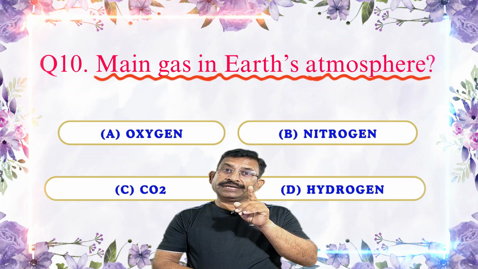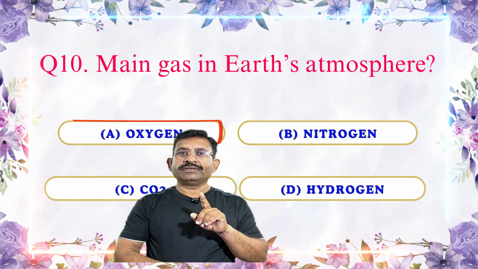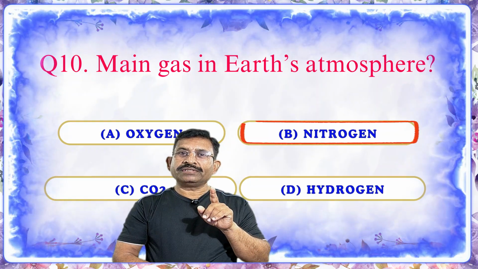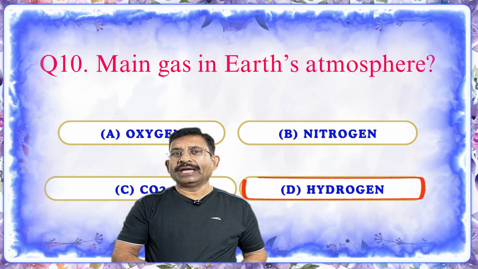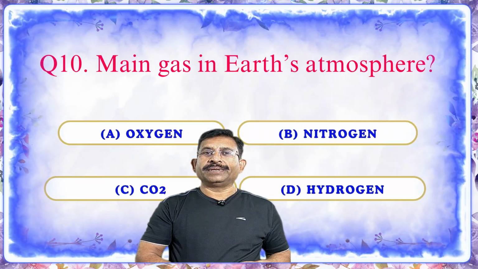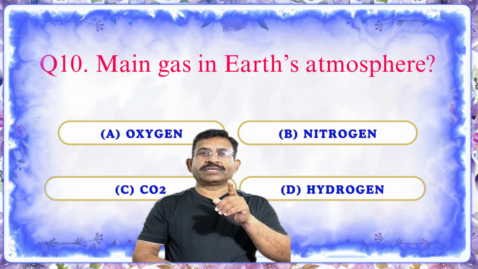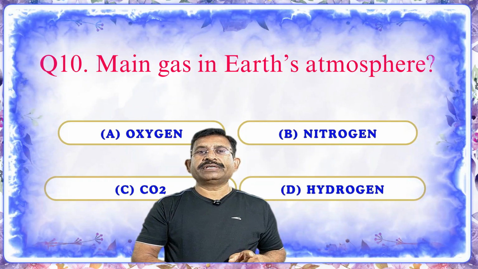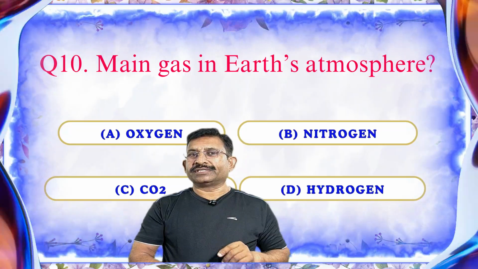Main gas in Earth's atmosphere: A. Oxygen, B. Nitrogen, C. CO2, and D. Hydrogen. Which is the correct option? Option B, Nitrogen, is the correct answer. It makes up around 78% of the Earth's air. That is why it is the correct answer.